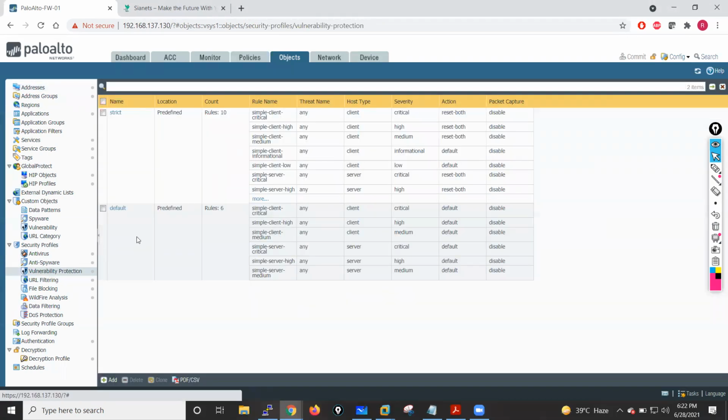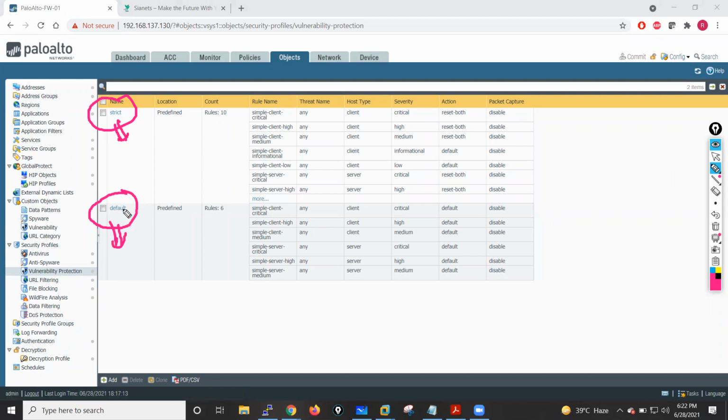If you want to see these databases, let me go into vulnerability protection. By default, on your Palo Alto device you get two default security profiles: strict and default. When deploying a firewall for the first time, or doing a POC, we always use the default profile.